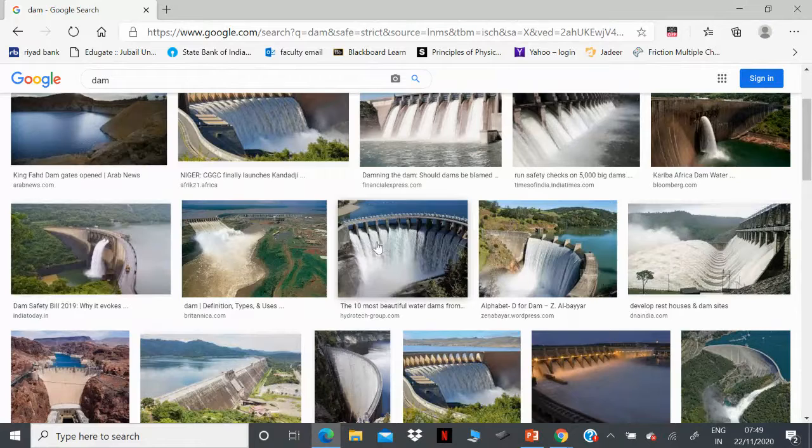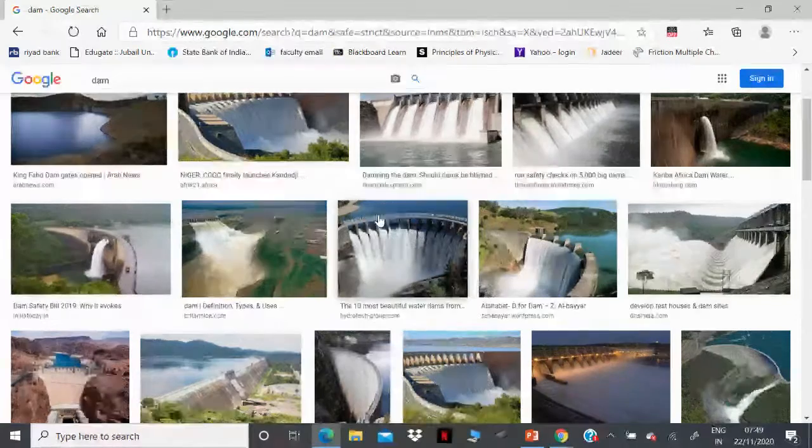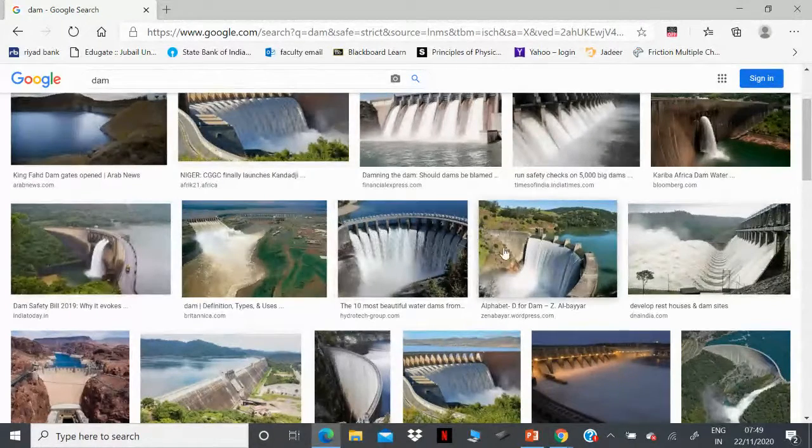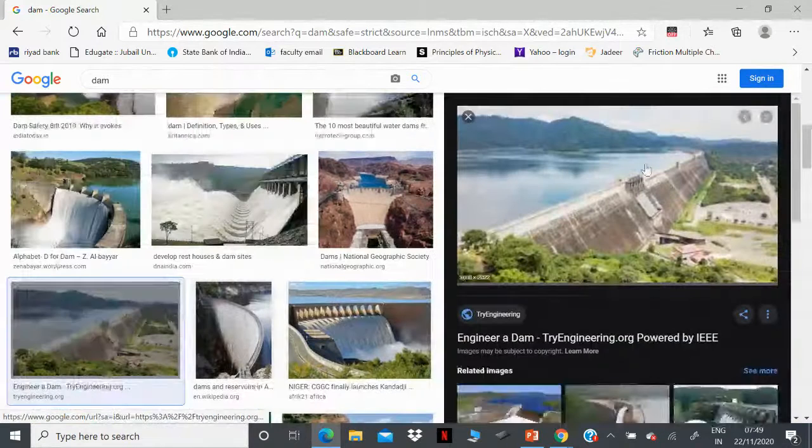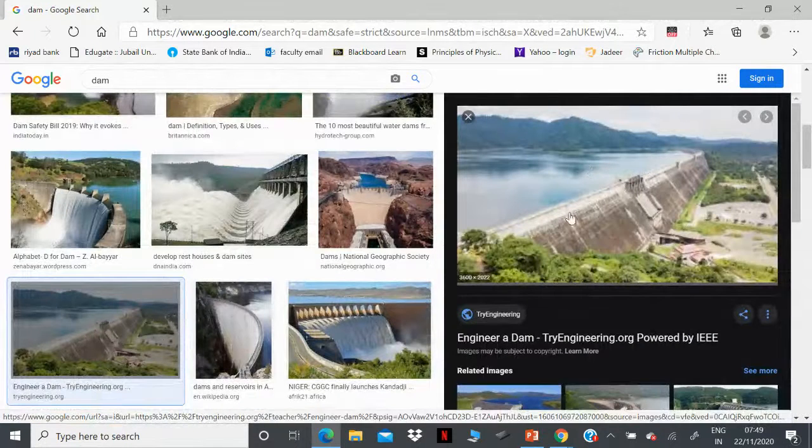Brother, listen carefully. The construction of the dam is based on Stevin's law. Because when all the doors are closed, what will happen? Your liquid is at rest. You can see this picture. Here, this is the wall, and this is our fluid.